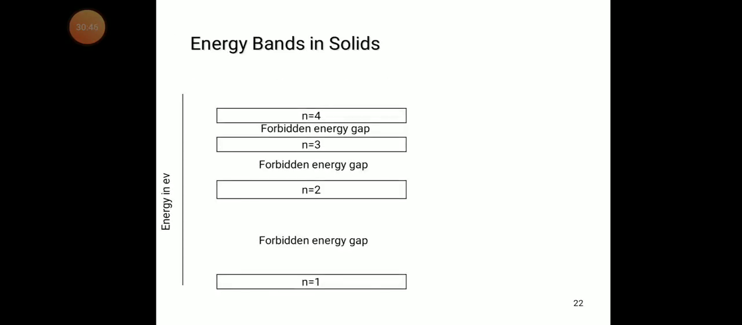Energy bands in solids: you can see how we can write the energy bands in solids. The energy level is measured in electron volts. You can see the orbitals, n equal to 1, n equal to 2, n equal to 3, n equal to 4. Each orbital has its own forbidden energy gap.